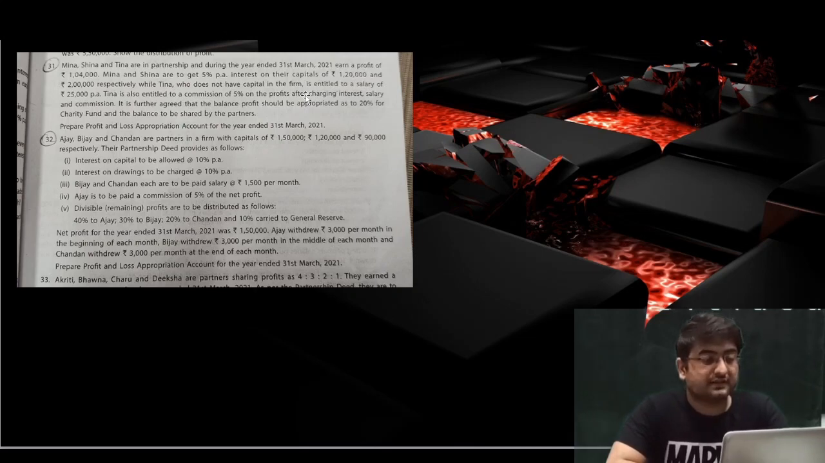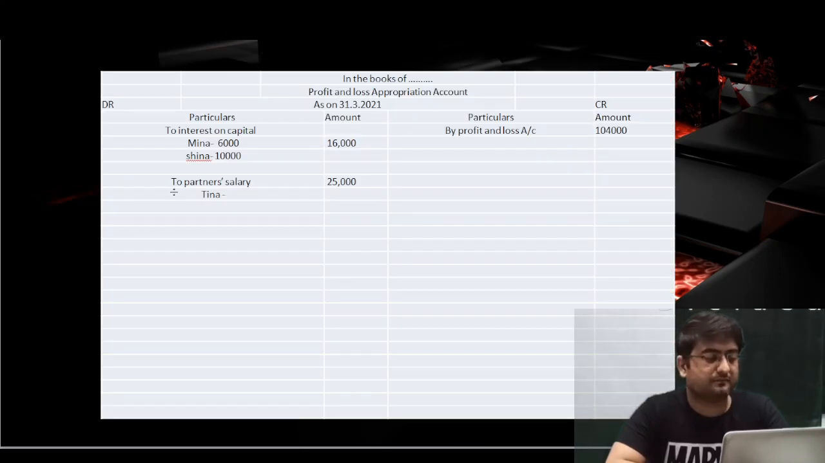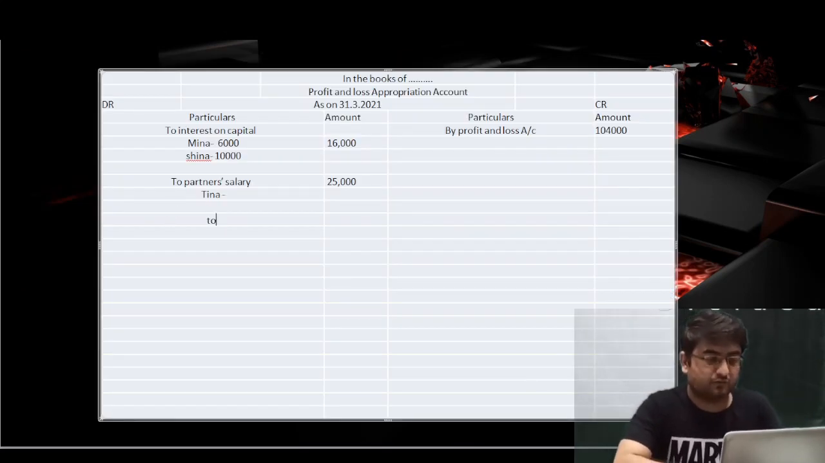Tina is also entitled to a commission of 5% on the net profits. Whatever the condition given, we'll look at it later on. But right now, just give a heading, "To partners commission." In that we have Tina.